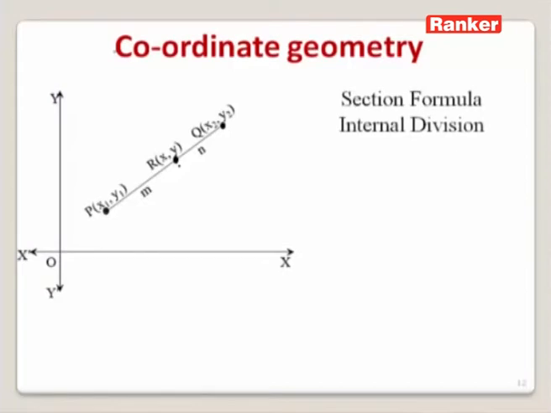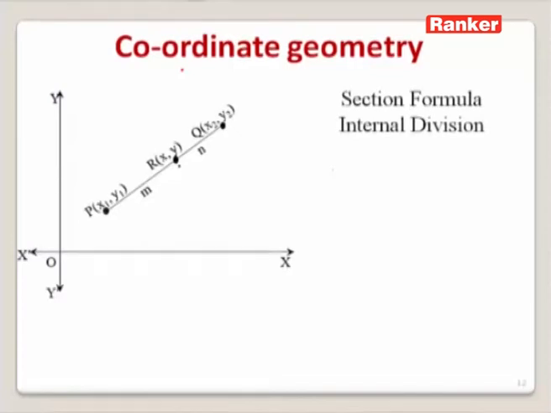On this coordinate axis, PQ is the line with P and Q as its endpoints, and the coordinates of P are (x1, y1), and the coordinates of Q are given by (x2, y2), and R is the point with the coordinates (x, y), and this R is dividing the line segment PQ in the ratio m is to n internally. Then how do we find the coordinates of R?